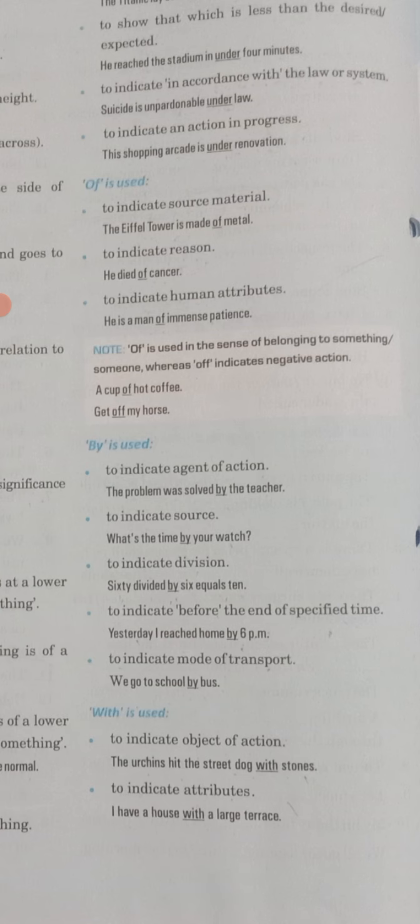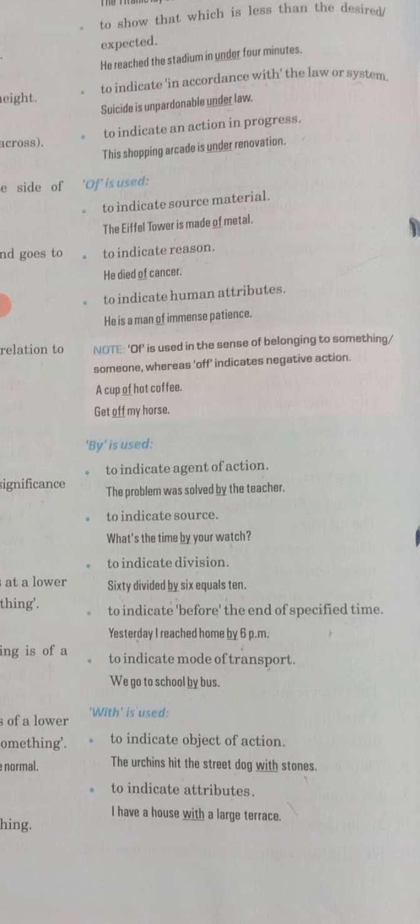To indicate reason, we will also use of, like he died of cancer. To indicate human attribution, he is a man of immense patience, there also you will use of. So basically of tells you about the relation of the subject or the object in a sentence. Whenever you are talking about a relation, you will specify it with of.